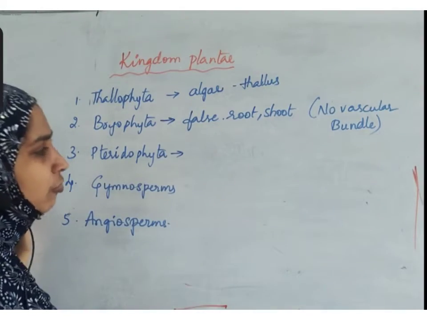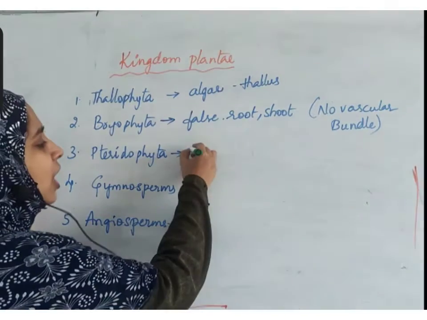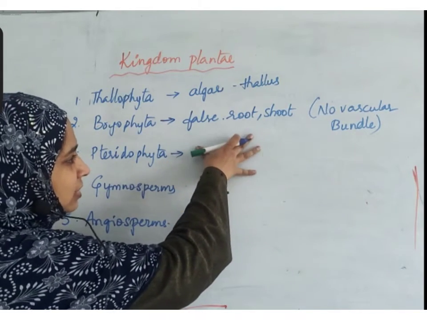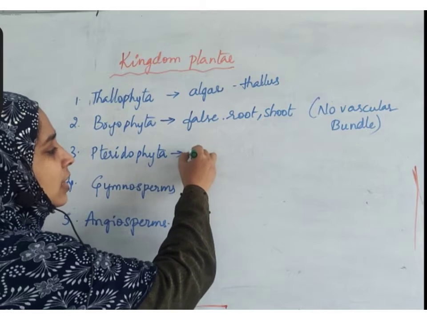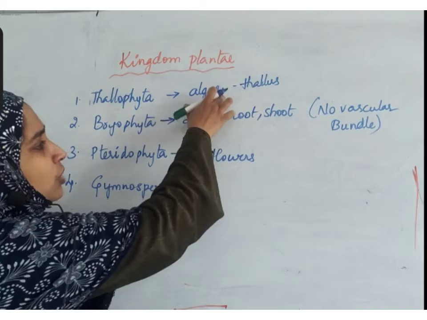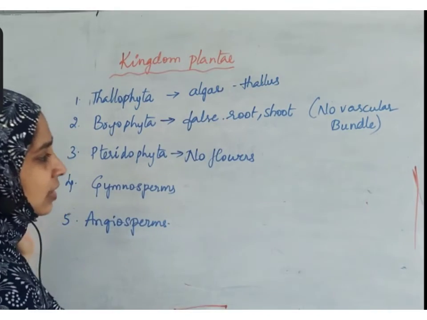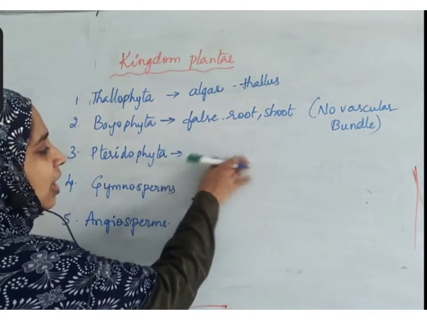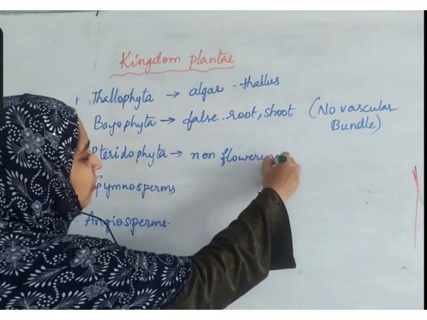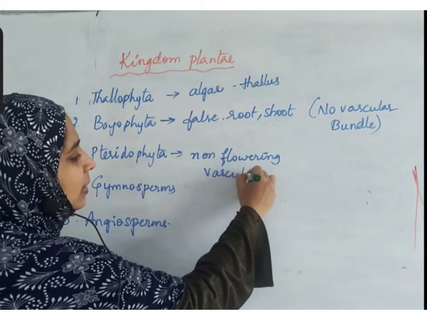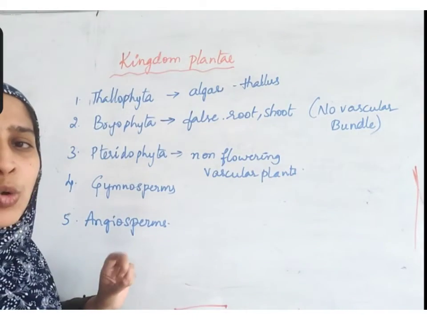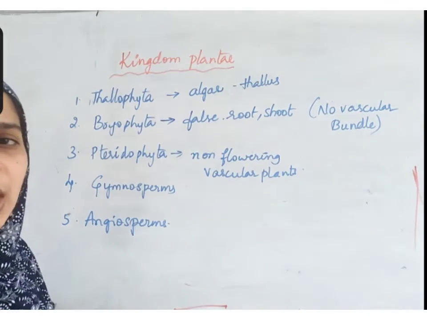Now coming to Pteridophyta. Pteridophyta have vascular bundle, true roots and shoots, but no flowers. These are non-flowering vascular plants, the only non-flowering plants which have vascular bundle.